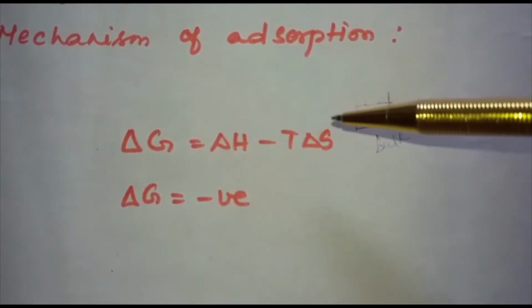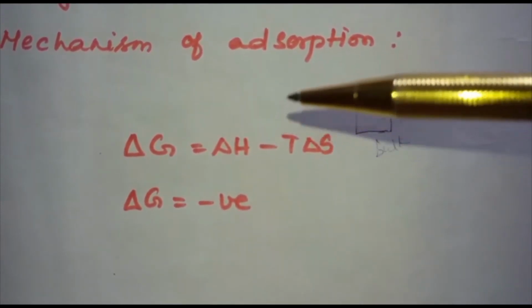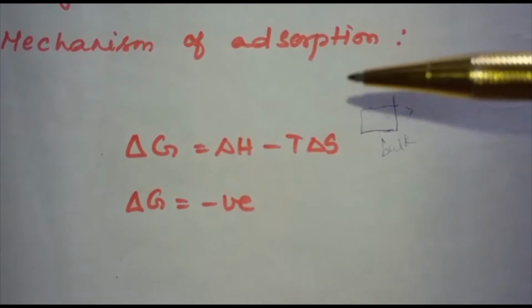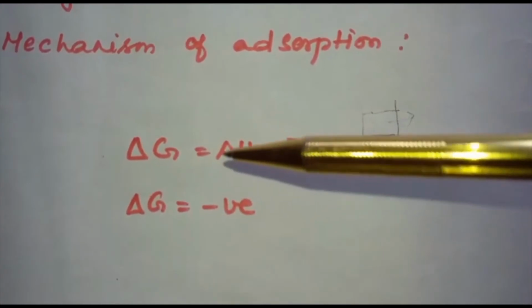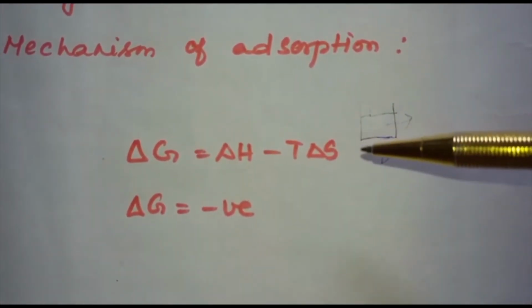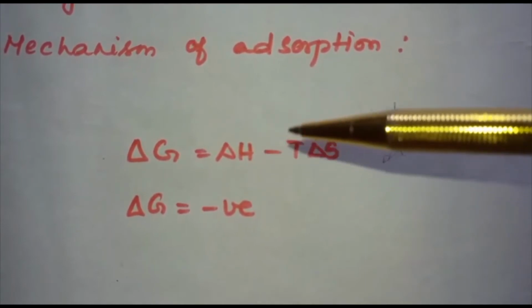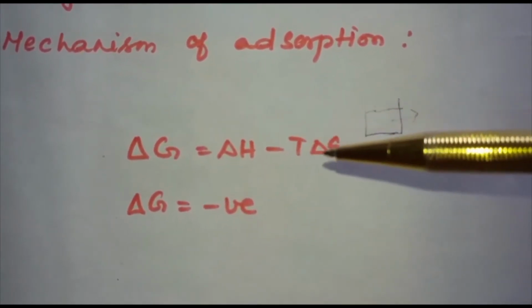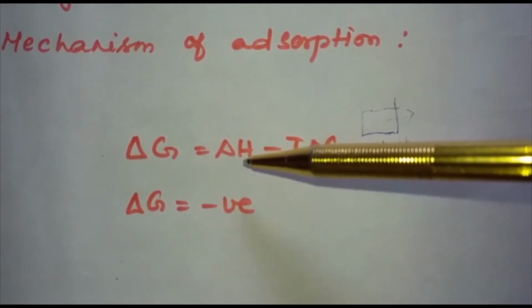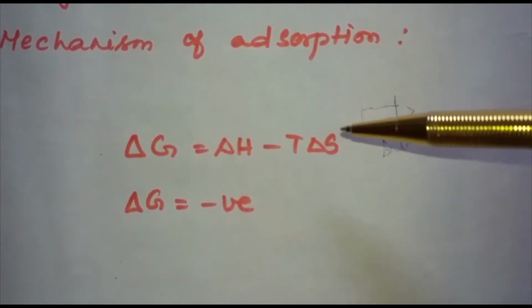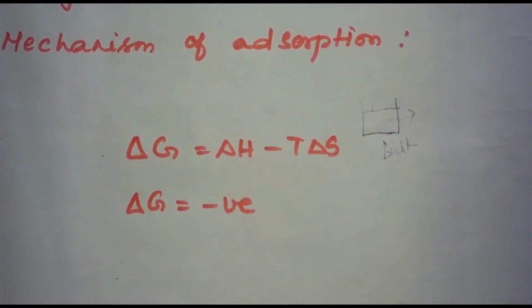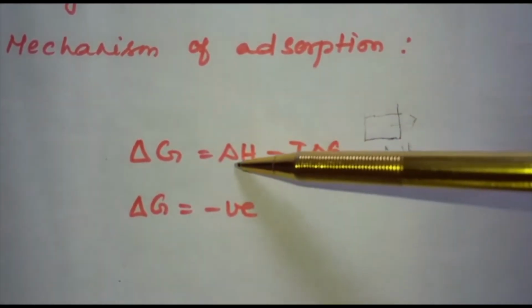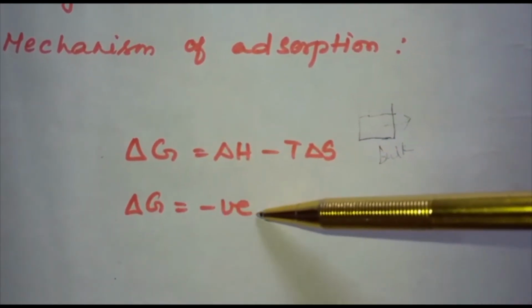For a process to be spontaneous means what? For a reaction to be feasible in nature, the thermodynamic requirement is a decrease in Gibbs energy, that is delta G is equal to delta H minus T delta S, and delta G must be negative for a reaction to be spontaneous. If delta H has a sufficiently high negative value, as minus T delta S is positive, then in an adsorption process which is spontaneous, a combination of these two factors makes delta G negative.